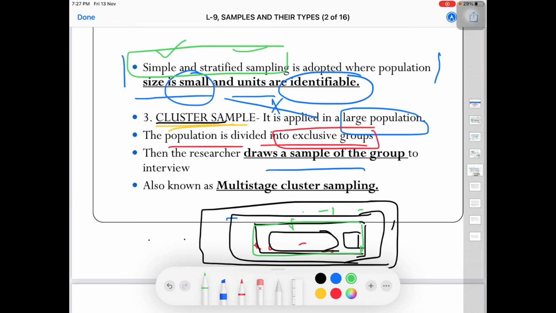What are the elements inside the clusters? I can't do anything in that. So my job under the cluster sampling method is to do random sampling of clusters. I hope you now understand the difference between cluster sampling and stratified random sampling.